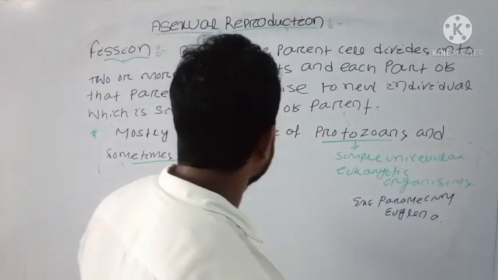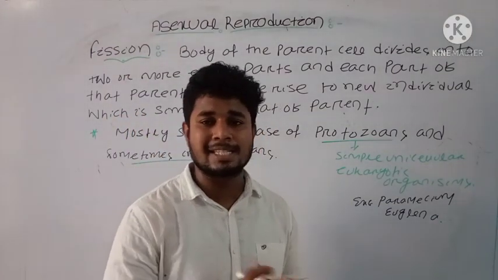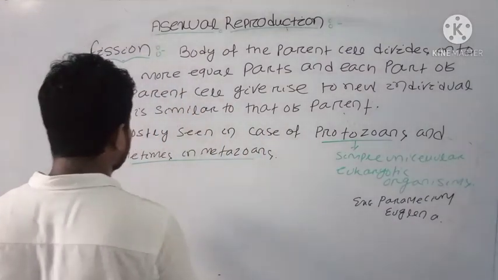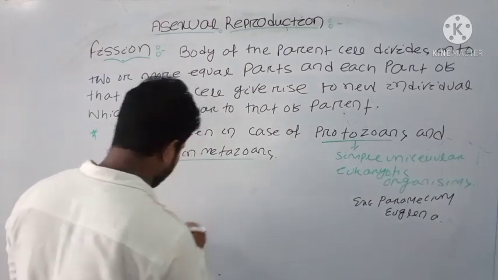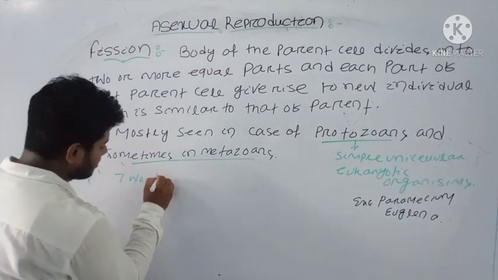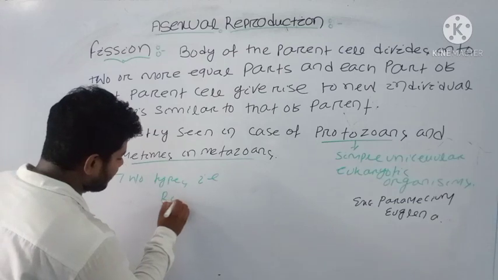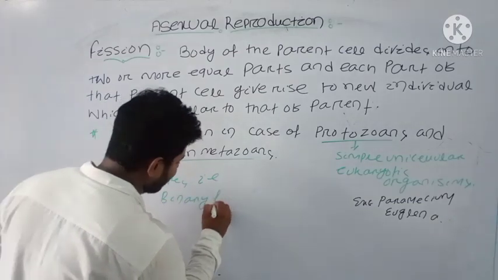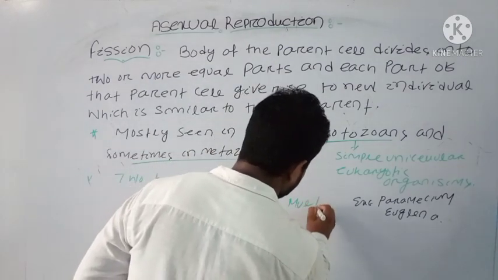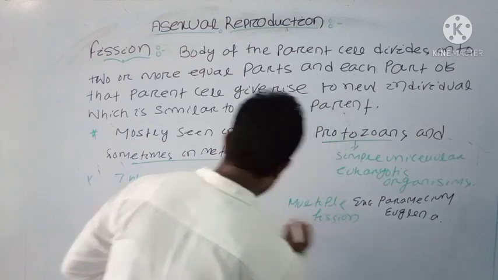The individuals produced from the parent cell here are morphologically similar to the parent cell. The fission process may be of two types. What are these two types? One is binary fission, and the second one is multiple fission.